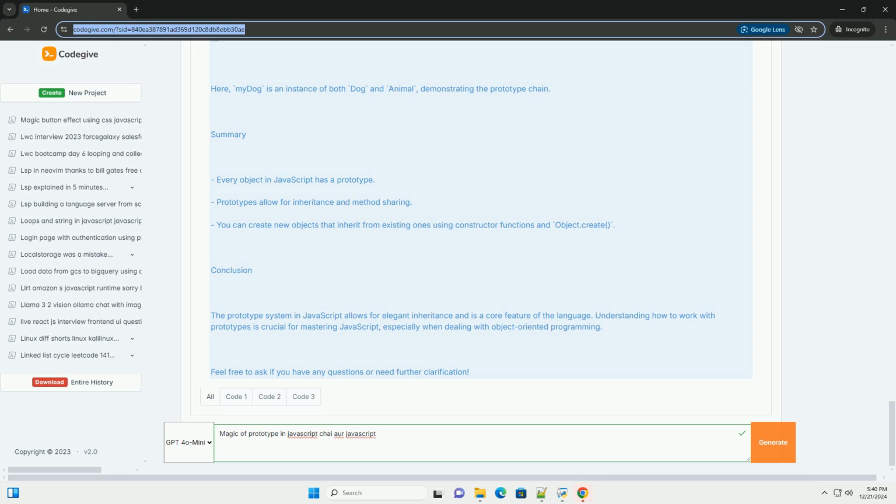Inheritance using prototypes. JavaScript allows us to extend the functionality of one object by creating another object that inherits from it. This can be done by setting the prototype of one constructor function to an instance of another. Example, inheriting from a prototype.